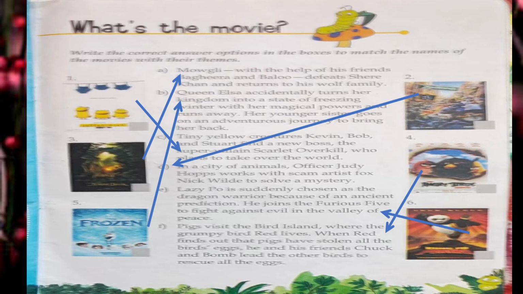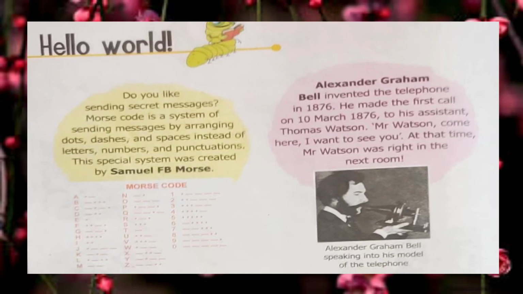And yes, the next one and the last one, picture number E. Picture number E goes with Kung Fu Panda. Alright, lazy Po is suddenly chosen as the Dragon Warrior because of an ancient prediction. He joins the Furious Five to fight against evil in the Valley of Peace. Alright, so moving to the next slide.